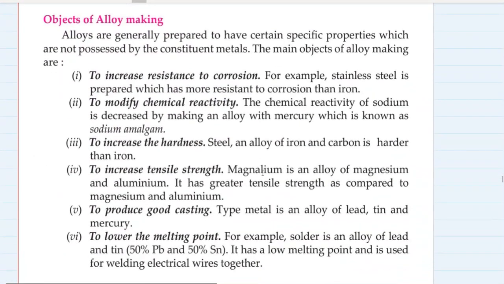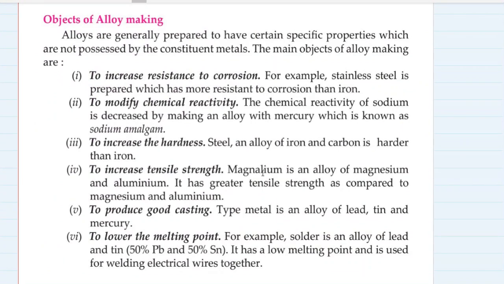Objective of alloy making. Why is alloy being made? Alloys are generally prepared to have certain specific properties which are not possessed by the constituent metals.